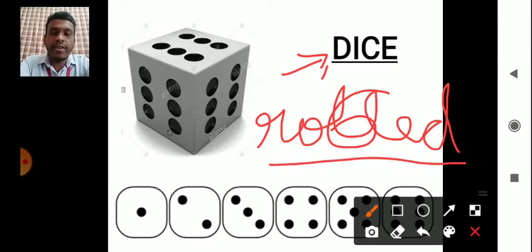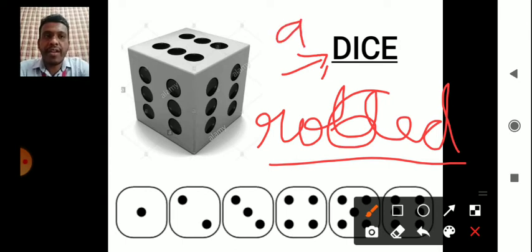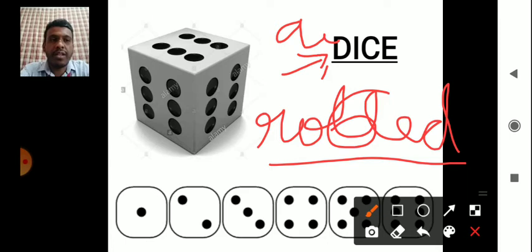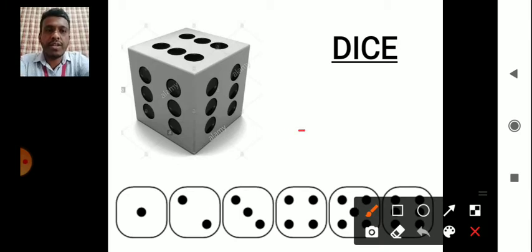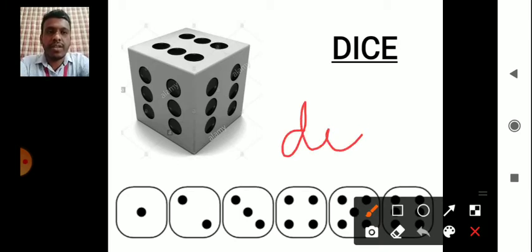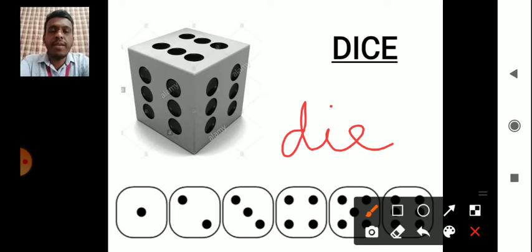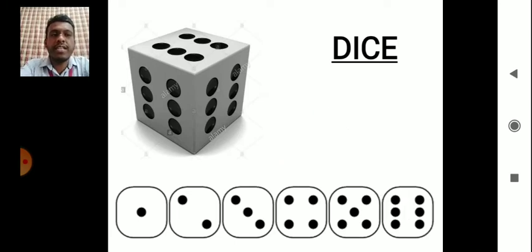And if there are more than one dice, then it is known as a die, a pair of a die. So die has six faces.